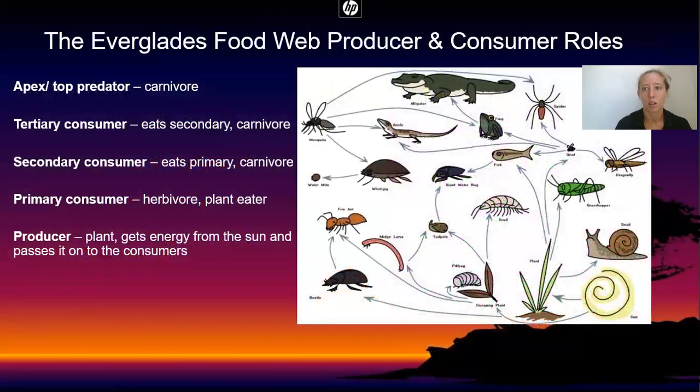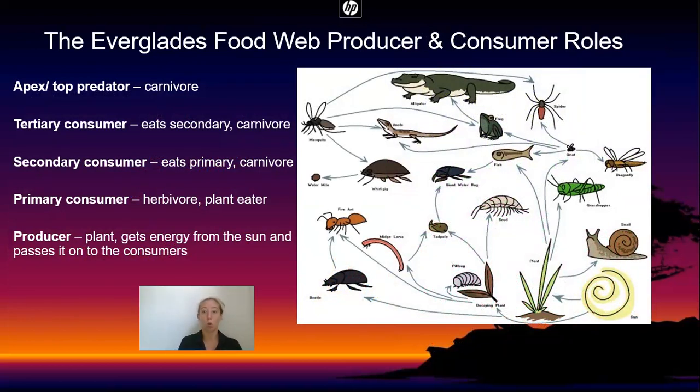Okay. All right, so let's look at the roles that we might find organisms living in my favorite ecosystem, our backyard, the Everglades. So take a moment here to review your vocab. As you see, there they are again. And let's look at just this image, okay? So starting at the bottom over here, we see the sun, okay? And we know that that's the original source of energy.